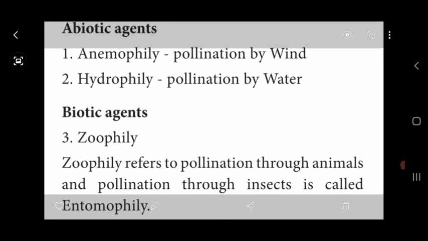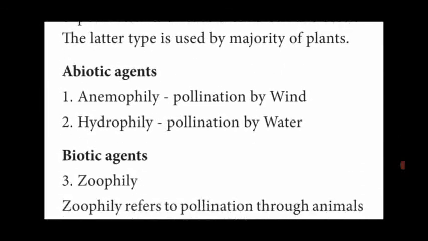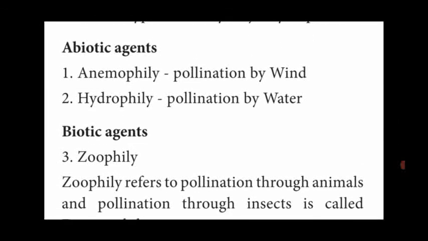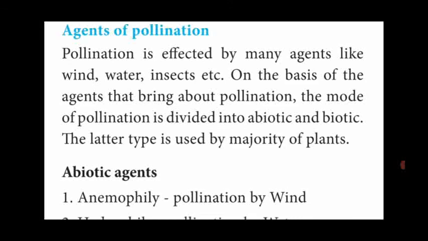Likewise, pollination by insects is called entomophily. The study of insects is called entomology, a branch of zoology. So the transfer of pollen grains by insects is called entomophily. So these are the different biotic and abiotic factors of pollinating agents. This is an important 3-mark question.